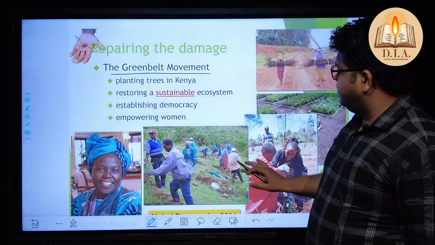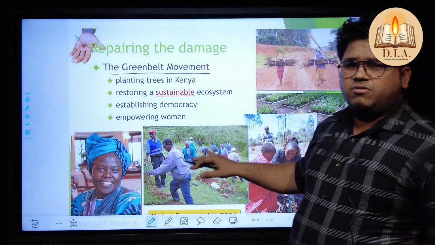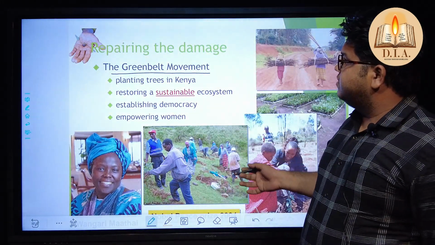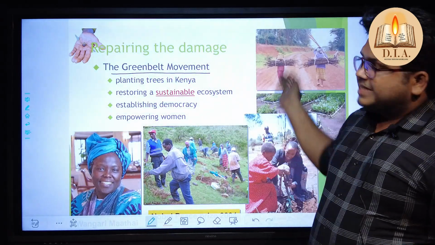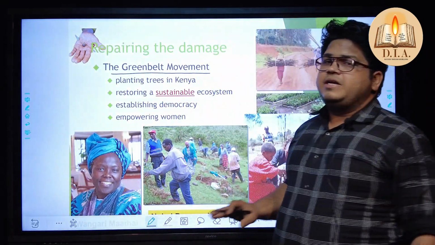People in different forms, different ways, planted so many trees, they also rejuvenated the trees, and this kind of work is known as repairing the damaged system. This Green Belt Movement started from Kenya, and also worldwide this kind of movement takes place.